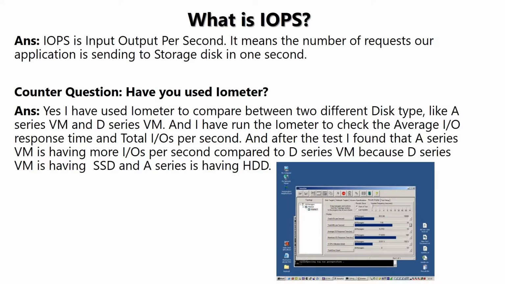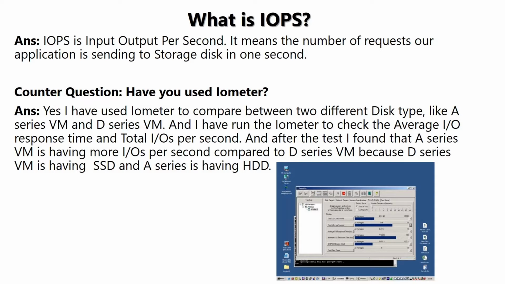So the question that can be asked is, what is IOPS? The interviewer can ask you this basic question so that they can understand that you are quite familiar with the basic concepts. You have to answer in this way: IOPS is input output per second. It means the number of requests our application is sending to the storage disk in 1 second.